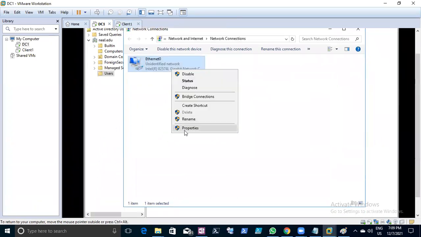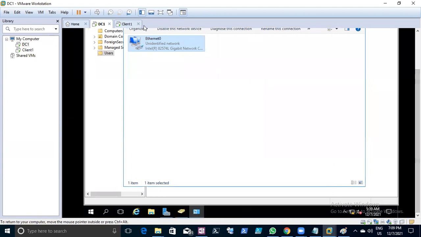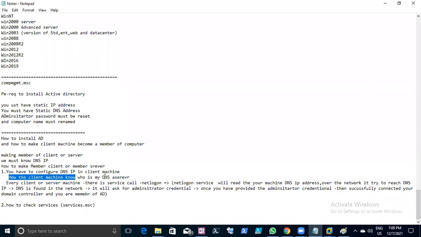So now we need to change it back again to 20.1.1.1, right? Perfect. Now on this machine, as I told you, first you need to configure a DNS IP address. On every client or server machine there is a service called Netlogon. The Netlogon service will read your machine's DNS IP address. So the third point: you need to configure the DNS IP in the client machine.